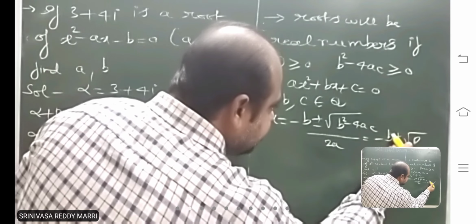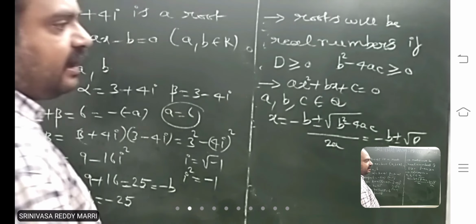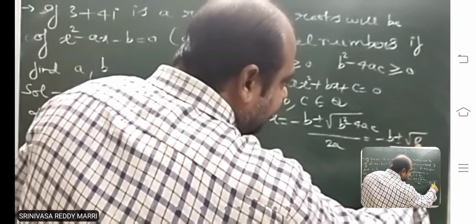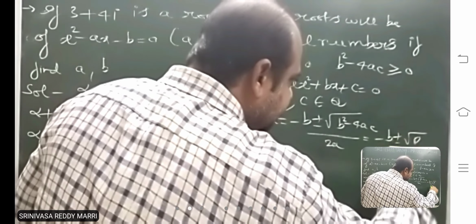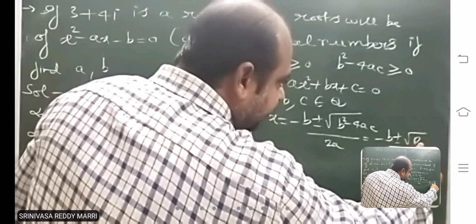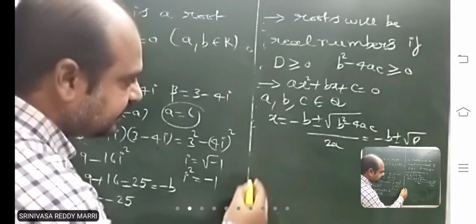Minus b is also a rational number. Whether this ratio is rational or not depends on the square root of d. If the square root is a perfect square, then it will become rational, then the roots will be rational. If the square root is not a perfect square, then the roots won't be rational, they will be irrational.